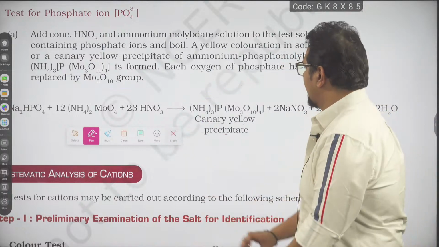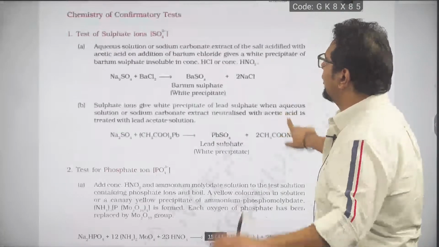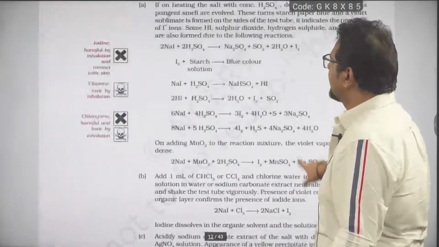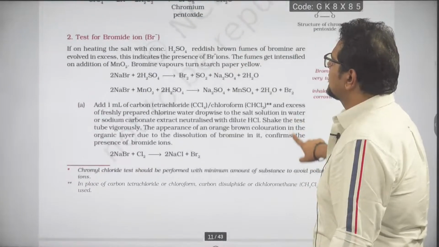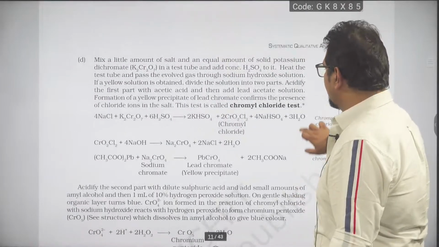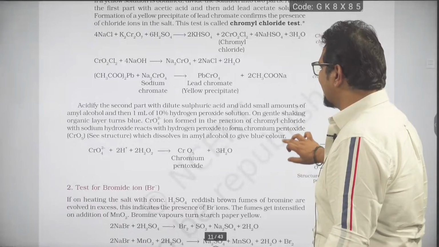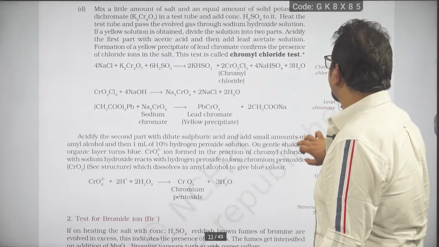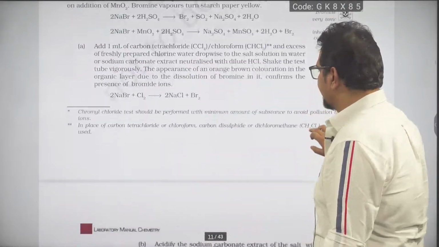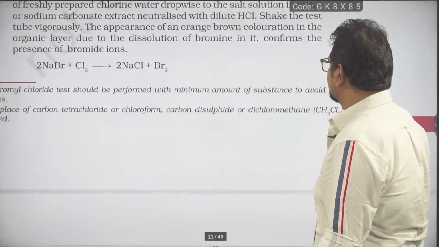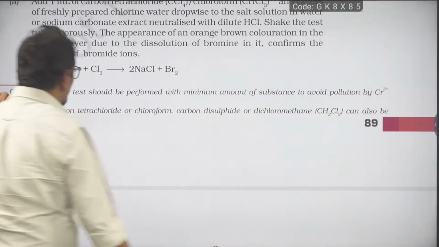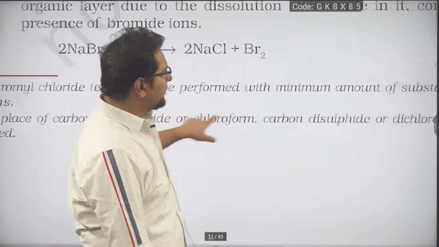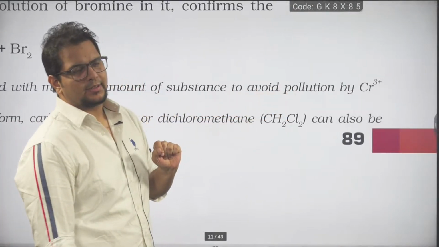Good. Now, one more thing you can see in the chromyl chloride test: one precaution is there, also underlined in the NCERT. The precaution is that we should use a small amount of potassium dichromate, otherwise contamination by Cr3 plus will happen. Where is it written? Yeah, here. Chromyl chloride test, can you see this? The chromyl chloride test should be performed with a minimum amount of substance to avoid pollution by Cr3 plus.